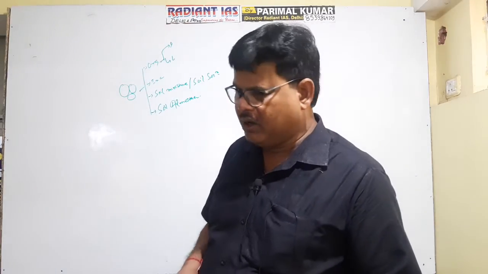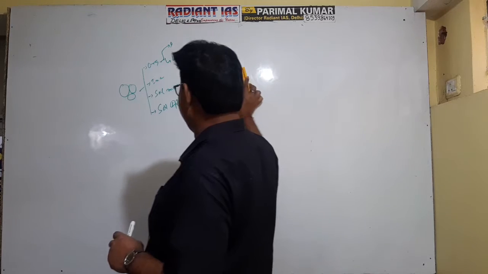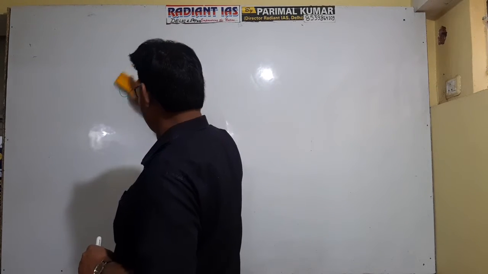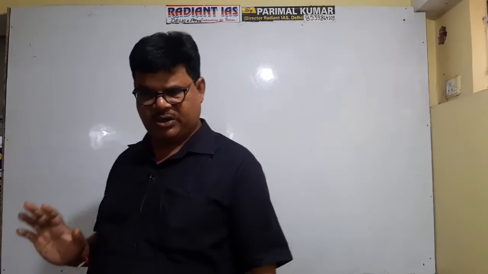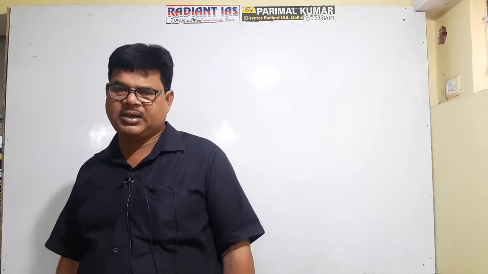It is clear now? Very important aspect: when soil is produced, soil contains different layers, and these layers are referred to as soil horizons. What is the meaning of soil horizon? Soil contains different horizontal layers, and each layer is referred to as a soil horizon, and all the horizontal layers are collectively referred to as the soil profile.